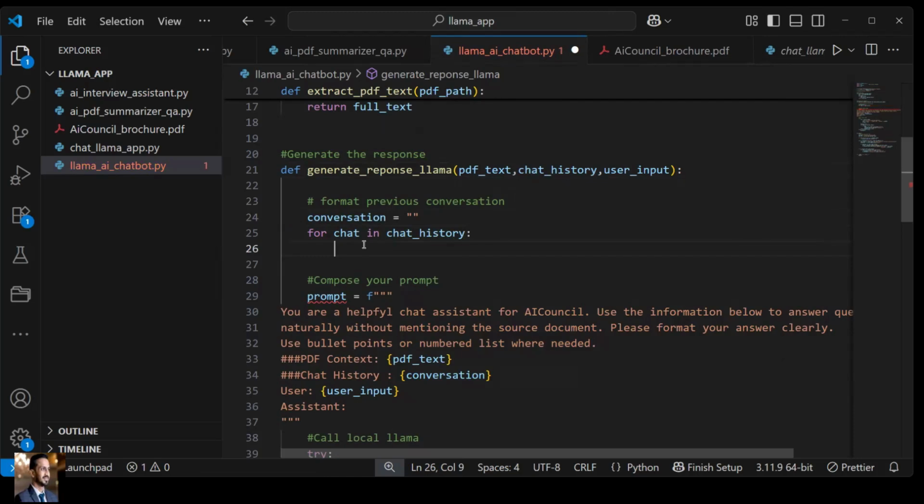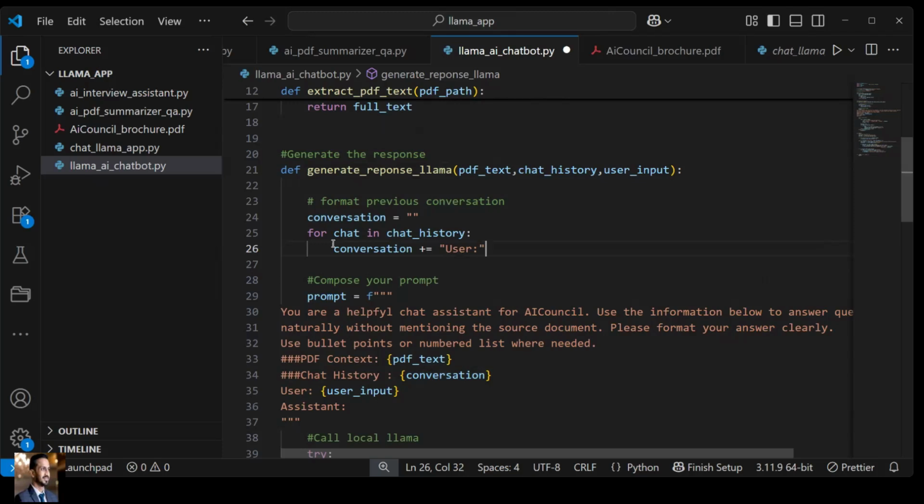So for chat in chat history, we'll do what? Conversation plus equals to, right? What I need to add over here, we need to add two things. What user had asked, okay, whatever that user had asked, and second, what response has been generated.